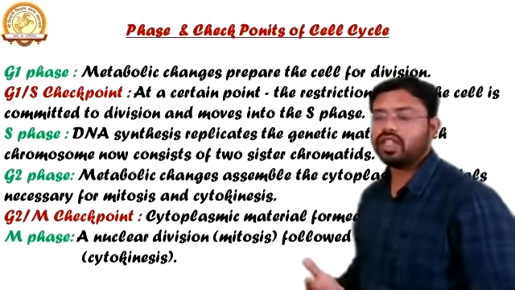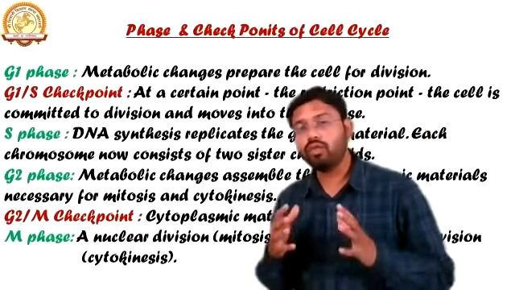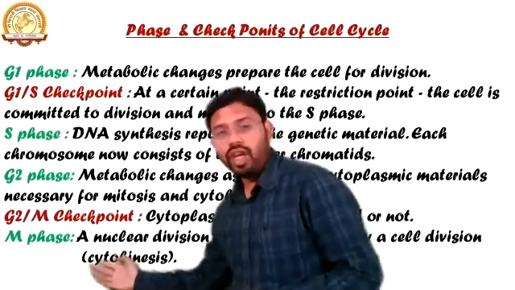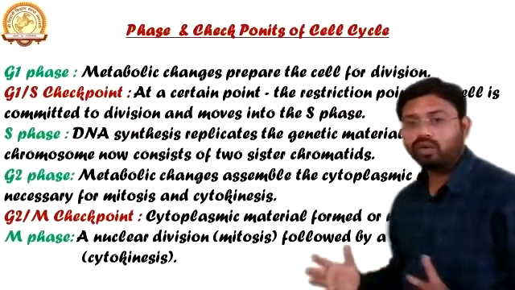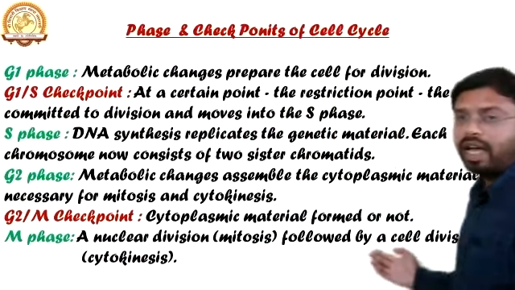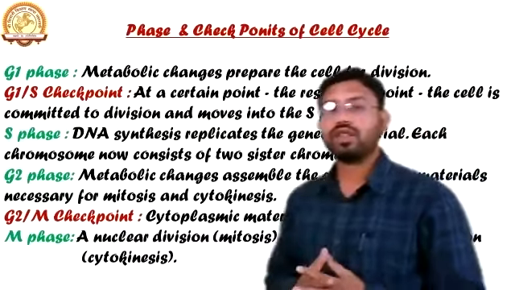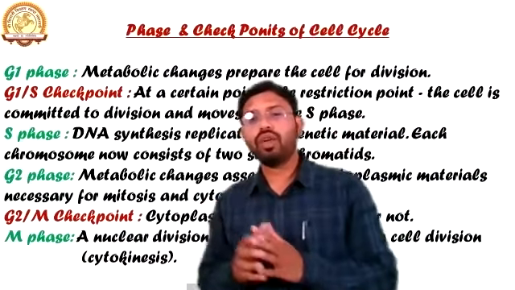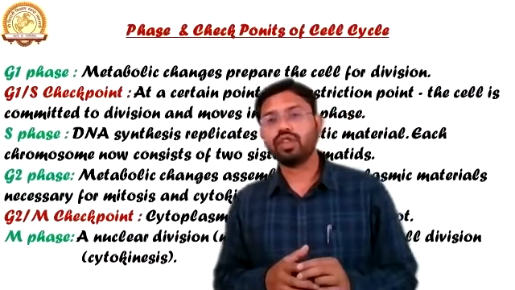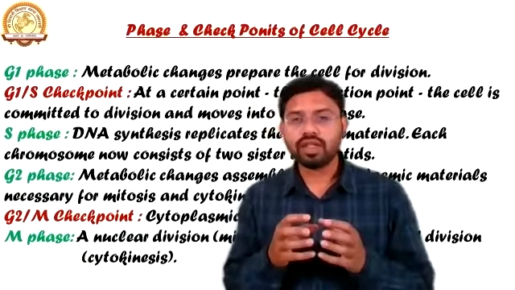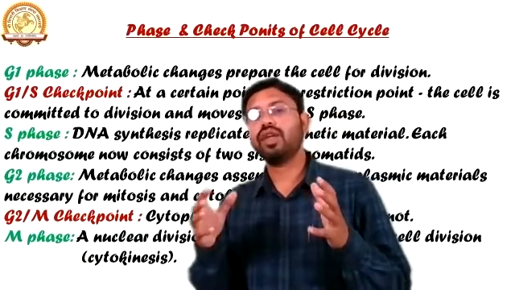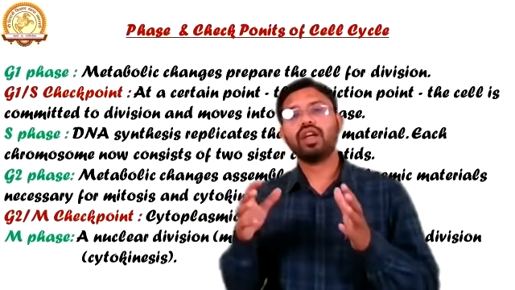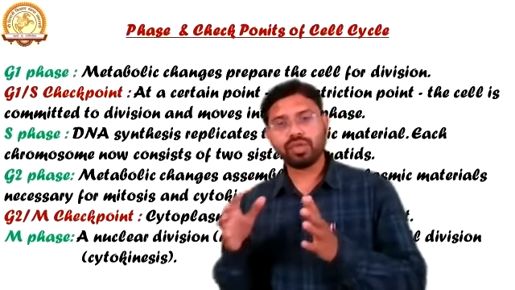The cytoplasmic materials needed for development, whether they are formed or not, have been checked. Now in M phase, there is nuclear division, that is mitosis, followed by cell division, that is cytokinesis. One thing you must know: the division of a particular cell takes place in two phases. The first is the division of the nucleus, and the second is the division of the cytoplasm.